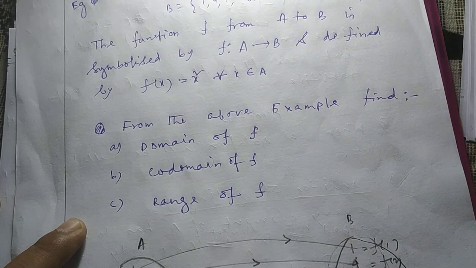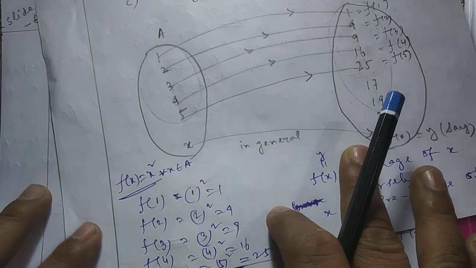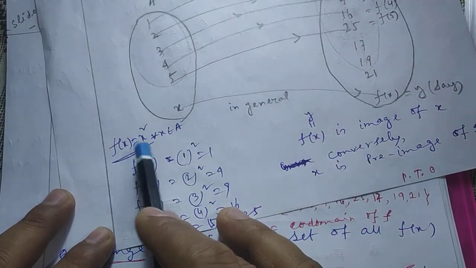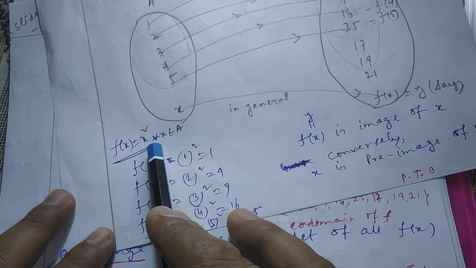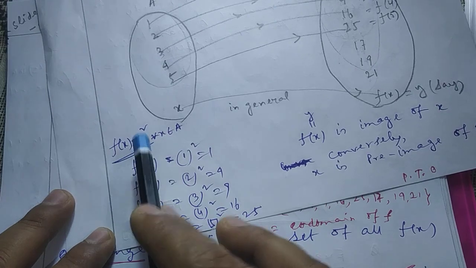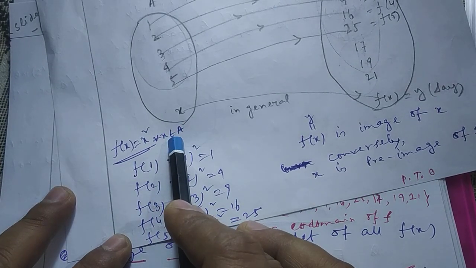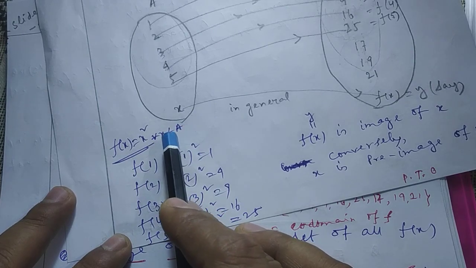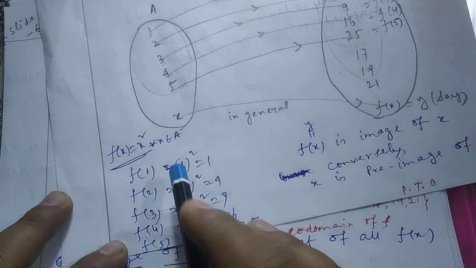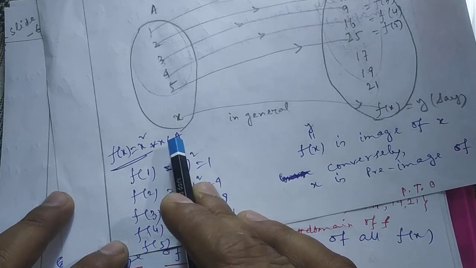Now look at the diagram. Here the function is defined by f(x) = x square, for example, but you can take any examples. Here I am giving the example f(x) = x square for all x belonging to A. That means all the values of x will be coming from set A, right? So x may be 1, 2, 3, 4 and 5.